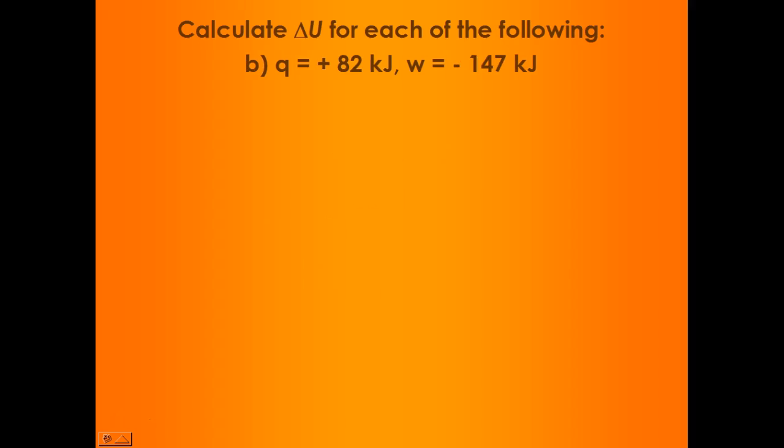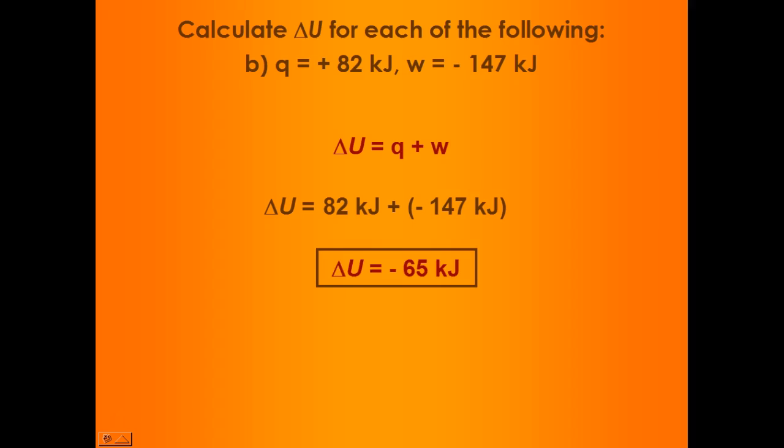Here we see that we have an endothermic change occurring because our Q term is positive, while we lost 147 kilojoules of energy because the system was doing work on the surroundings. So when we add these two quantities together, we see that this time the change in internal energy for our system decreased by 65 kilojoules. So that much energy was lost as a net difference between the energy absorbed and the work being done.